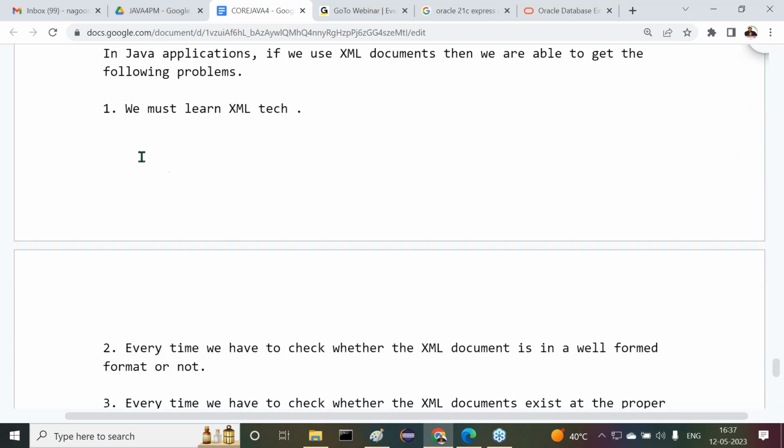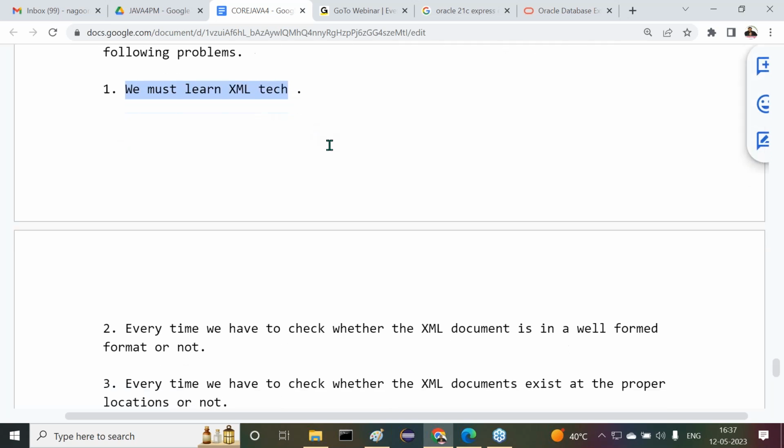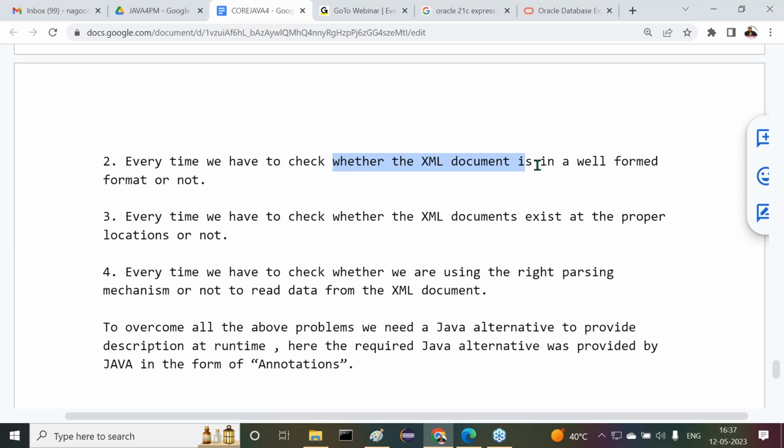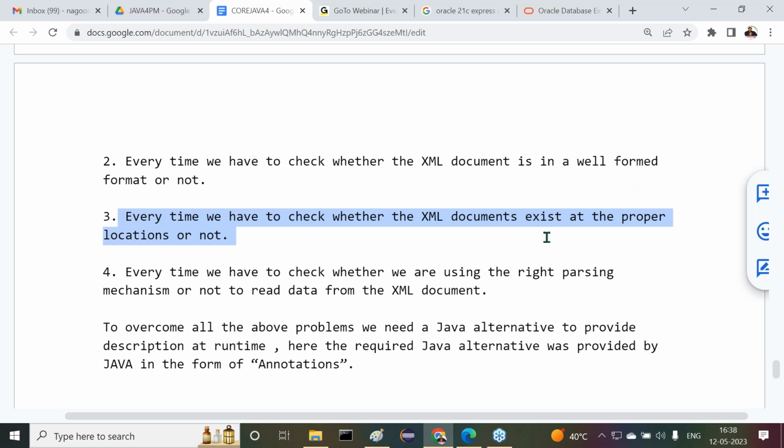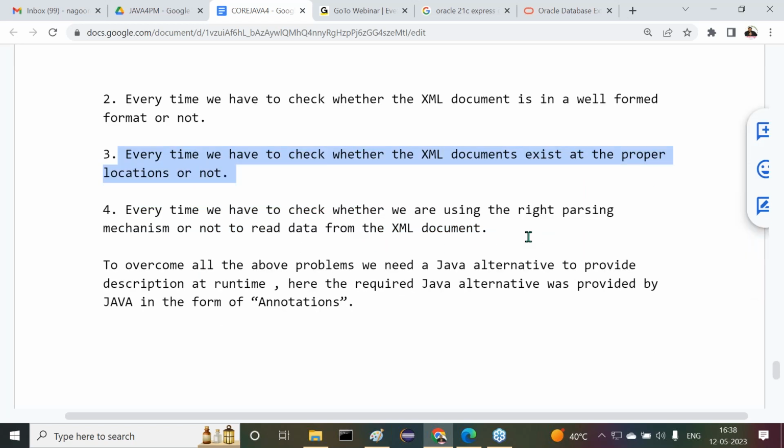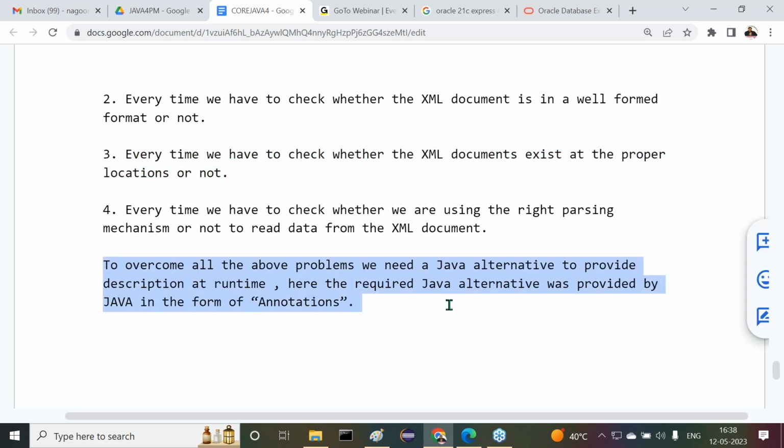If we want to use XML, first we have to learn XML technology. Next, every time we have to check whether the XML document is in well-formed format or not. Every time we have to check whether the XML document exists at the proper location or not. Every time we have to check whether we are using the right parsing mechanism to read data from the XML. To overcome all these problems, we need a Java alternative.